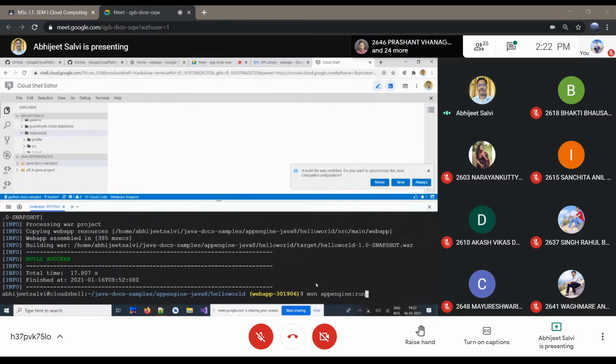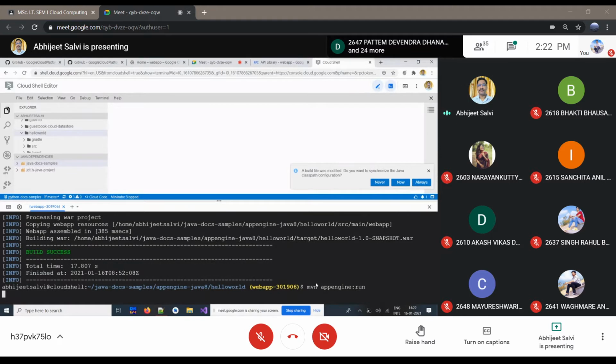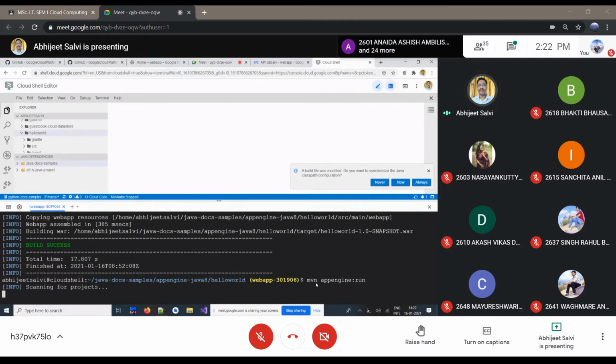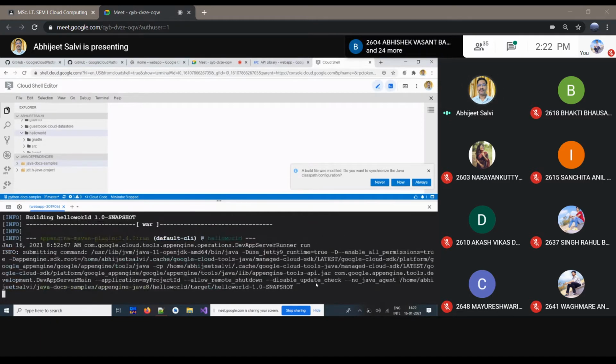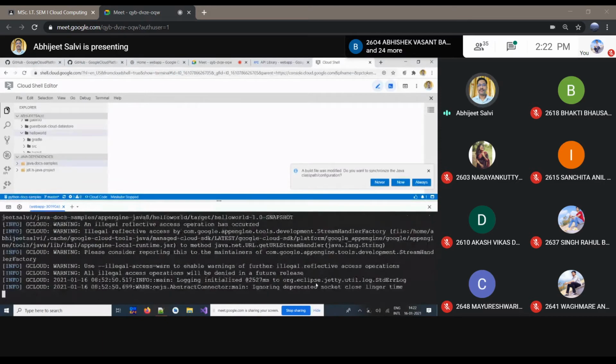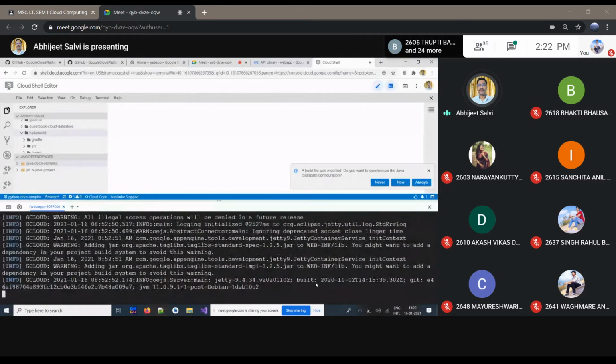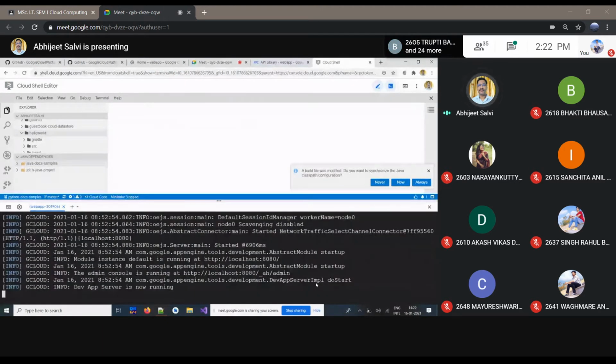So we have to write mvn app engine colon run. Our application will be available locally for us because we are working in Google Cloud, but from our side we like to test that. So for testing purposes, this is there. Developer app server is running now.